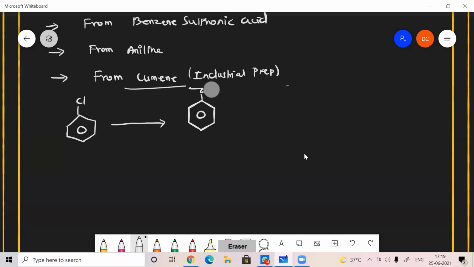Whether this reaction is possible or not. First of all, why am I asking this question? Because we know that this carbon bonded to the halogen is an sp2 hybridized carbon, and it has partial double bond character. Once it has partial double bond character, we need to pass a higher amount of energy to break the bond.